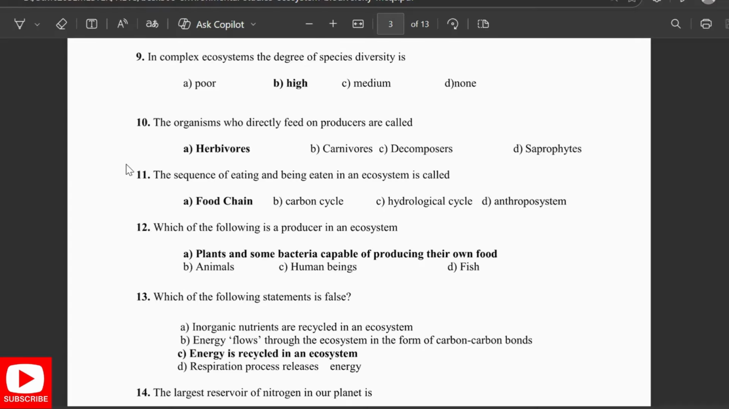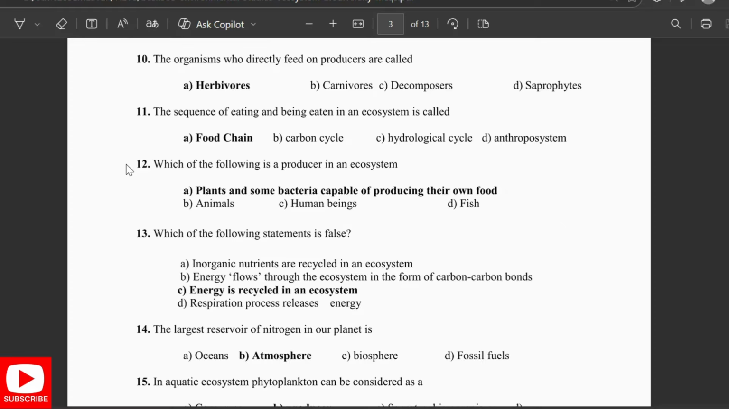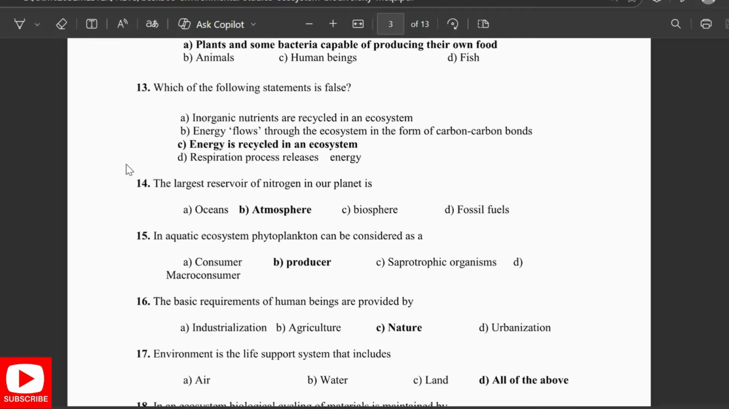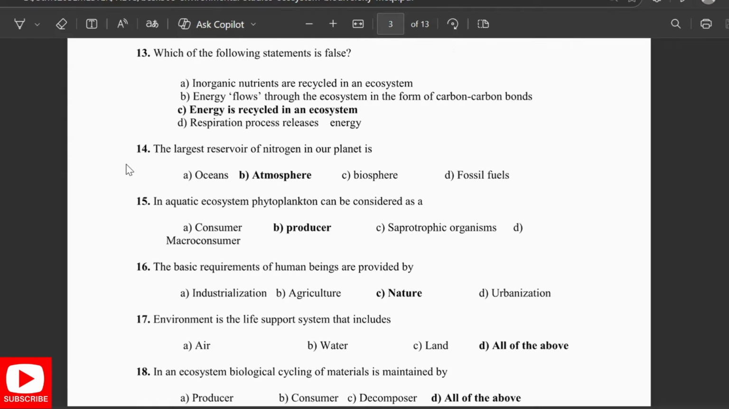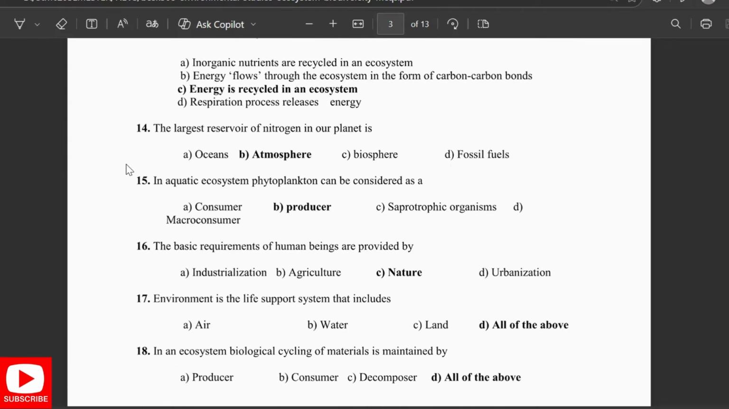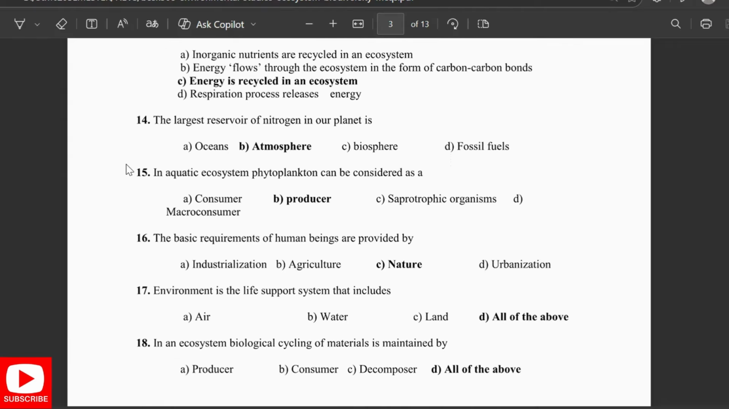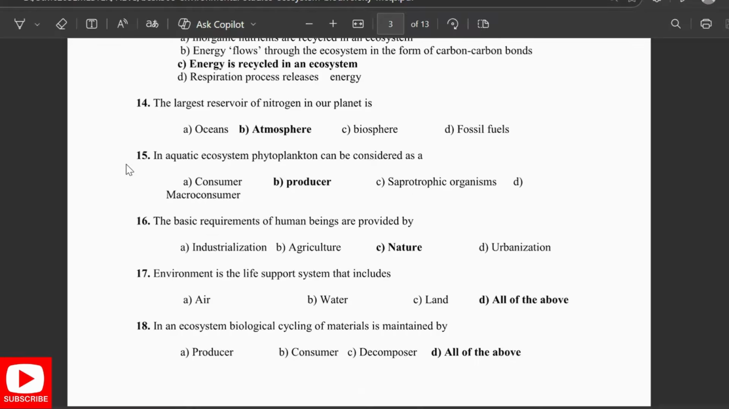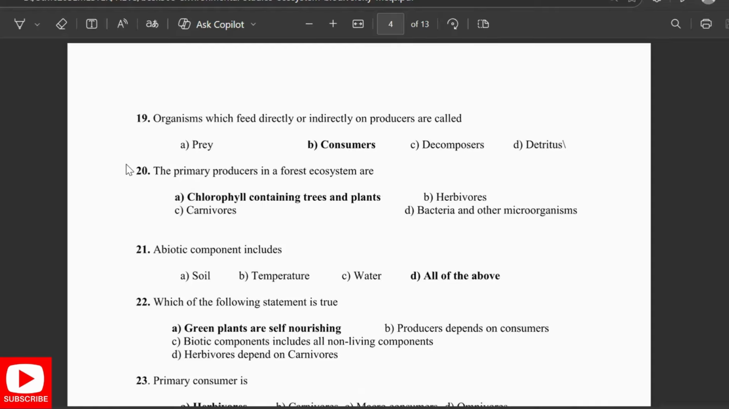Which of the following statements is false? Energy is recycled in an ecosystem. The largest reservoir of nitrogen on our planet is the atmosphere. In the ecosystem, phytoplankton can be considered as producer. The basic requirements of human beings are provided by nature. Environment is a life support that includes all of the above. In an ecosystem, the biological cycling of material is maintained by all of the above. The organisms which feed directly or indirectly on producers are called consumers.